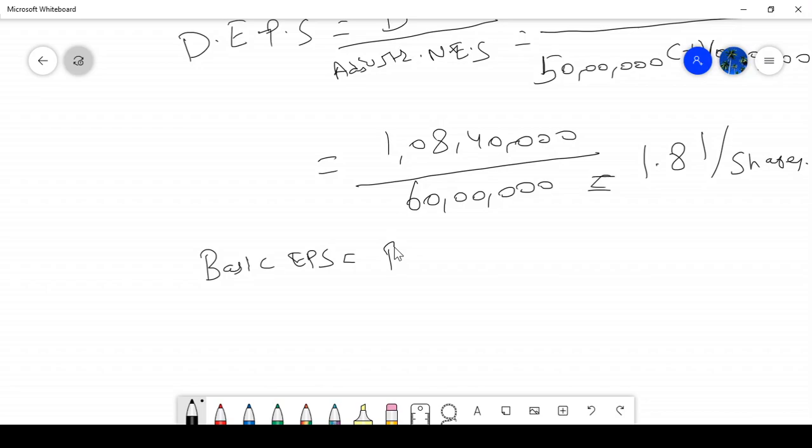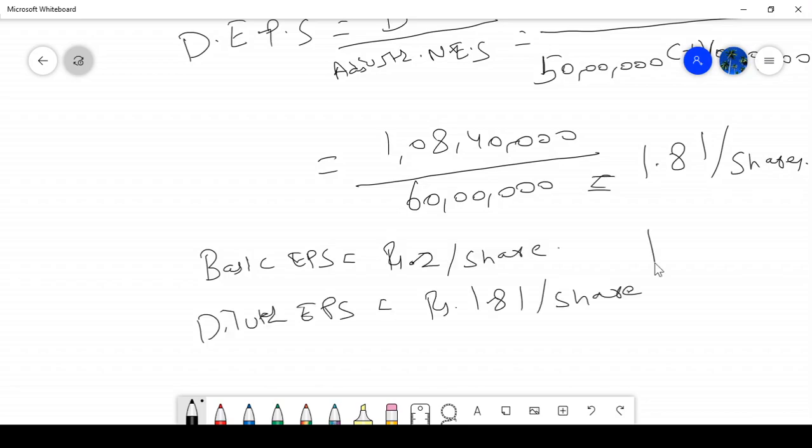Rupees 2 per share, correct? Diluted EPS equals rupees 1.81 per share. Yes, it is a reduction, because initially my EPS is 2 rupees. After converting this debenture into equity shares, my EPS will come to 1.81. This is called dilutive nature. This is called dilutive shares.